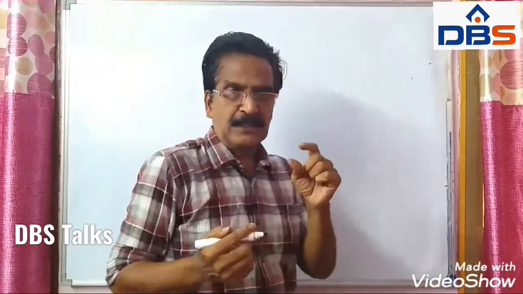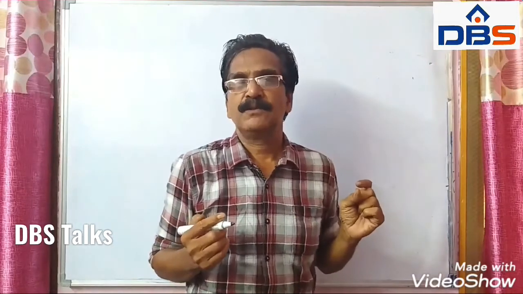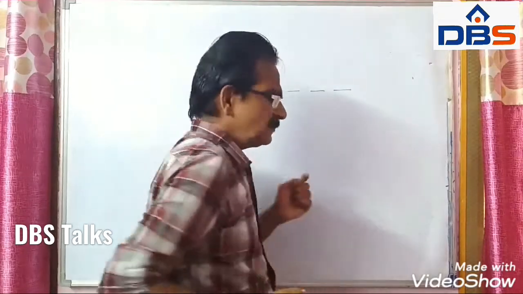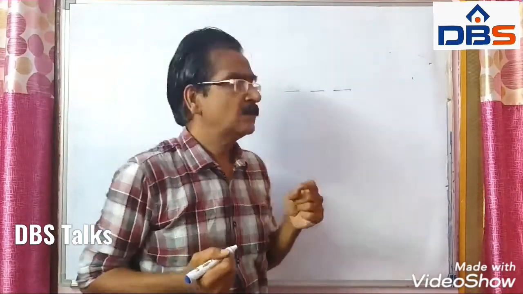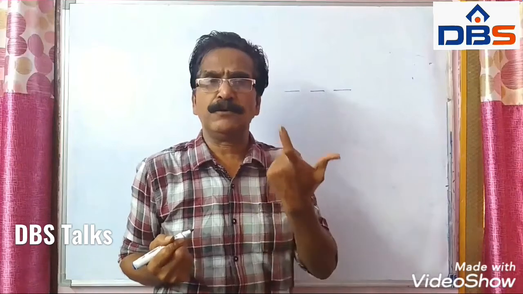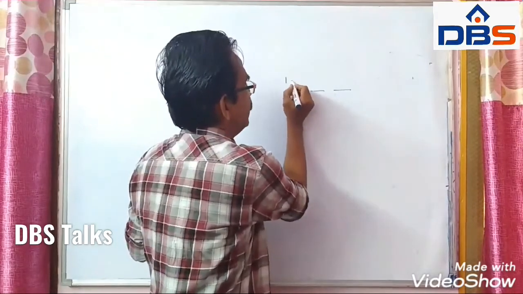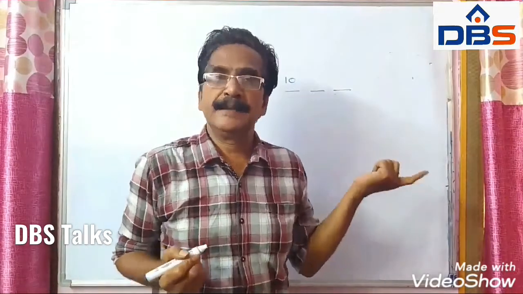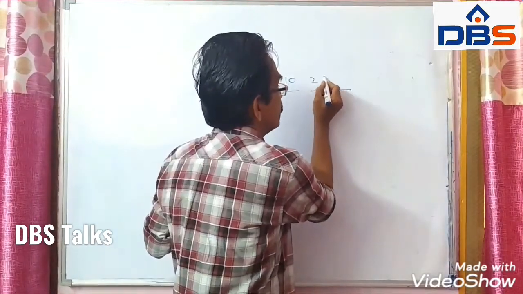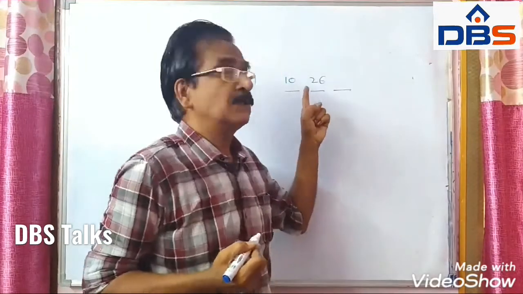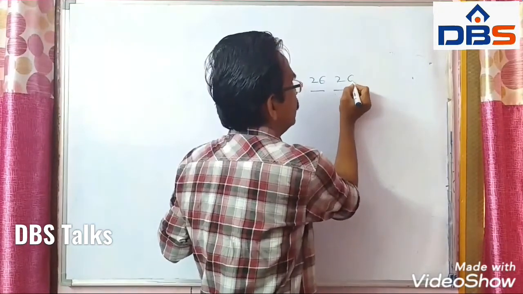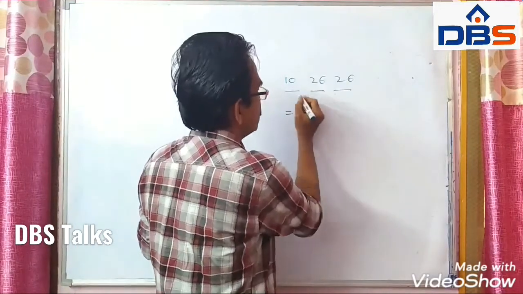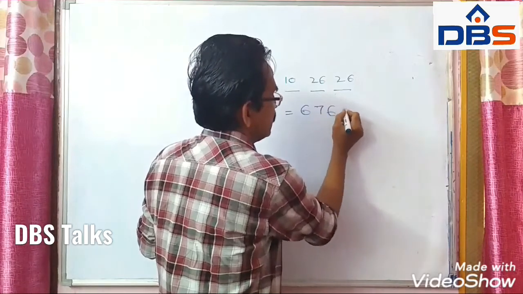So we want email passwords with 3 characters. One character must be a digit. We have all 10 digits, 0 to 9. So the first blank can be filled in 10 ways. The second blank can be filled in 26 ways, because we have 26 alphabets. And also the third blank in 26 ways. So the total number of ways is 26 squared, 676, times 10, which is 6,760.